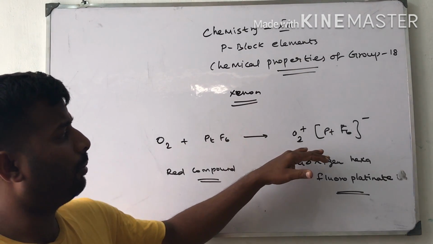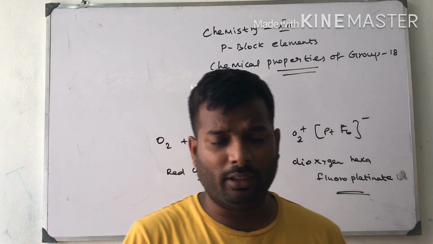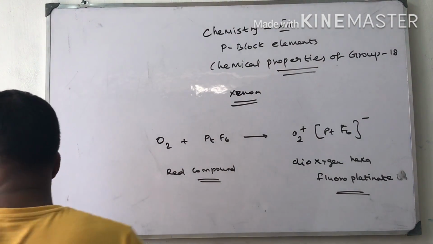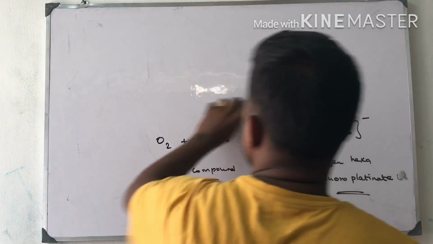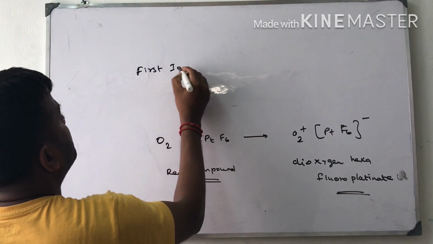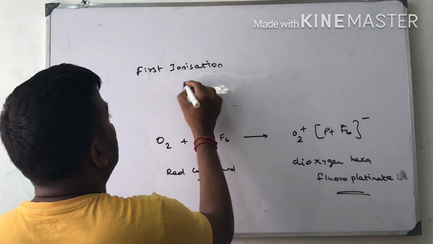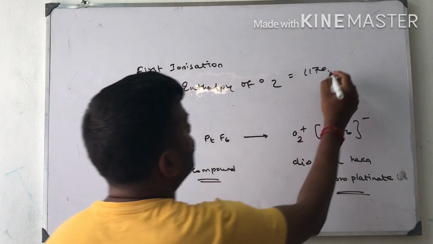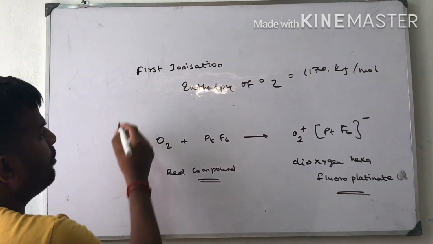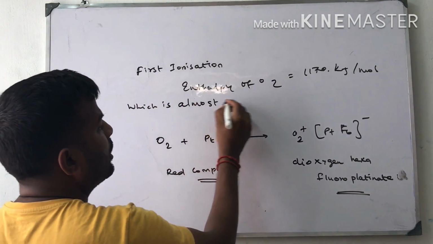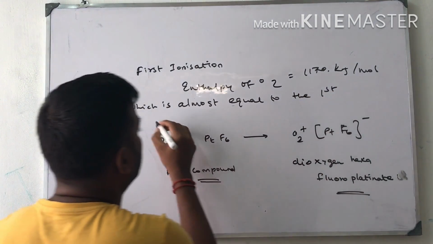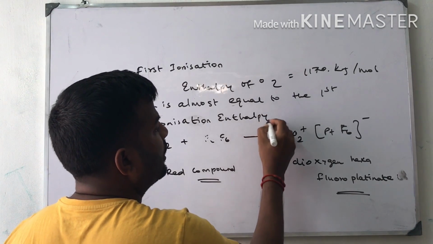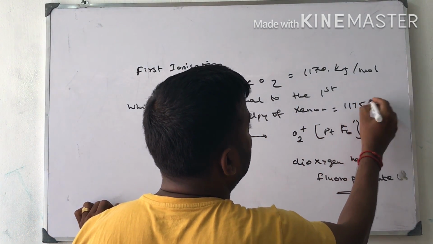He found that this compound is highly reactive. After his large investigation, he found that the first ionization enthalpy of oxygen is 1170 kilojoules per mole, which is almost equal to the first ionization enthalpy of xenon, which is 1175 kilojoules per mole.